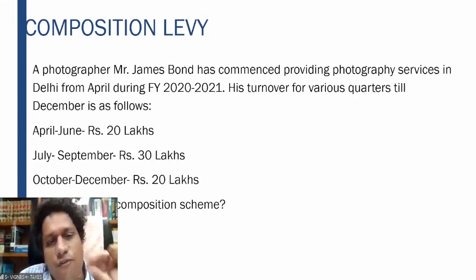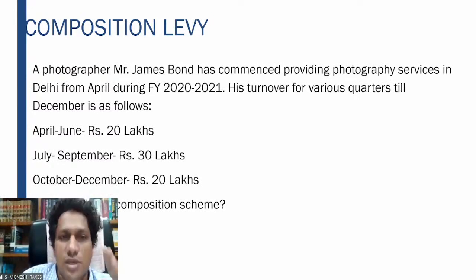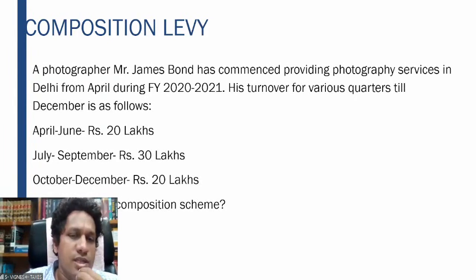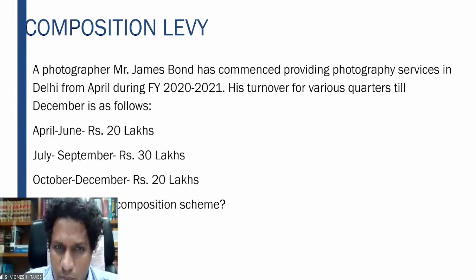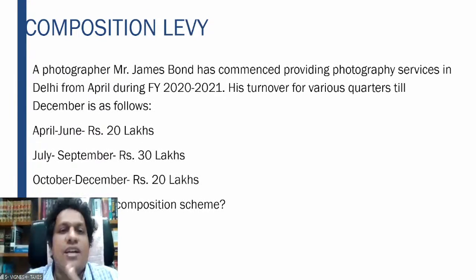So therefore, till 50 lakhs in September, he is eligible to opt for the composition scheme. Because for 10 subsection 2A, the limit of aggregate turnover for which he has to opt for the composition scheme is 50 lakhs. So eligibility for the composition scheme can be availed till September. The amount he has to pay is 30 lakhs into 6%.